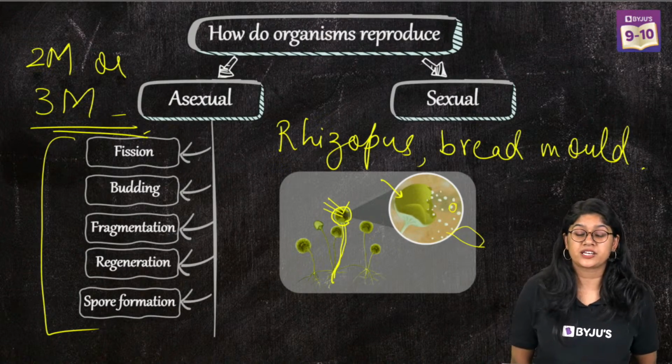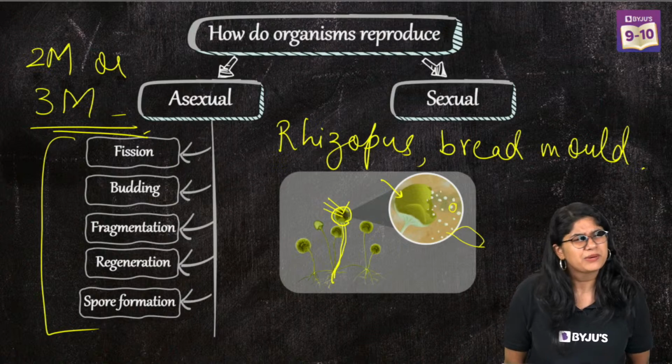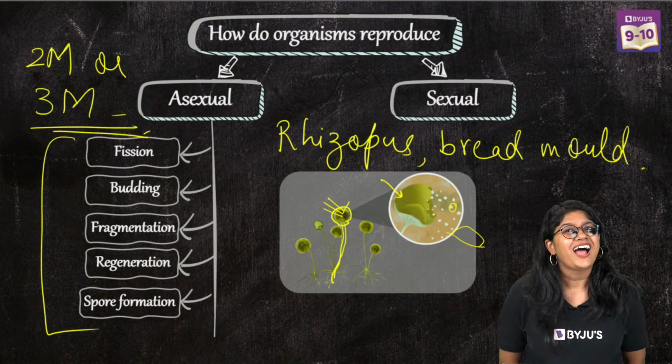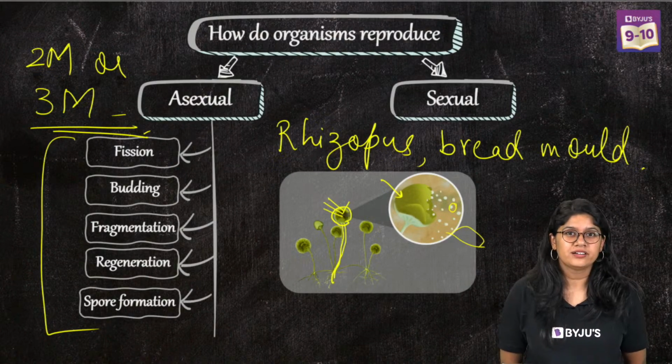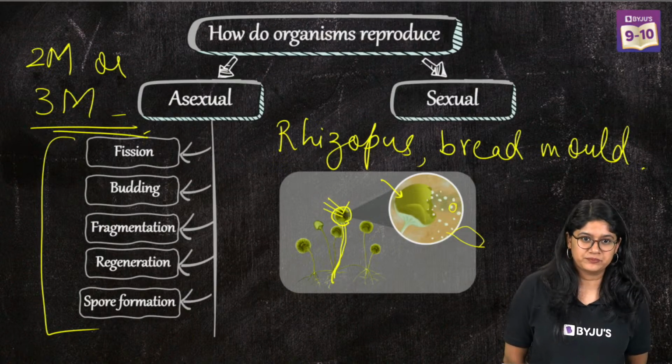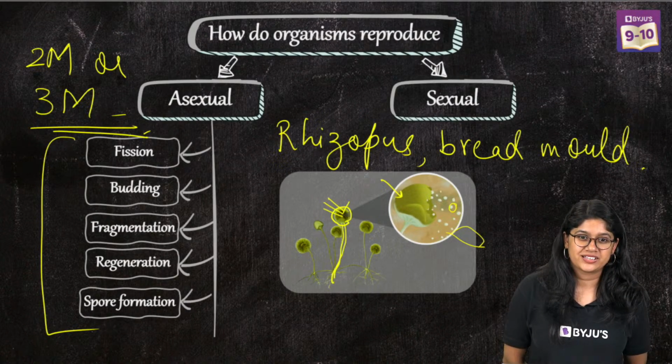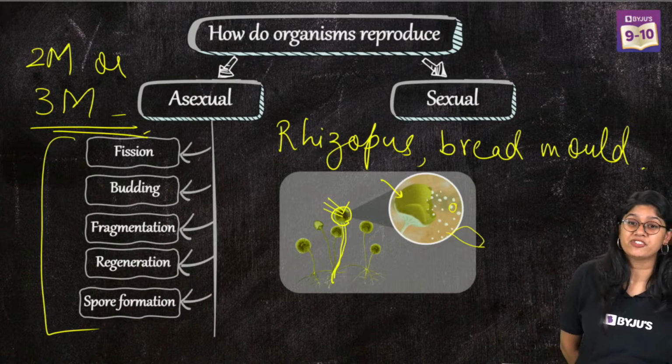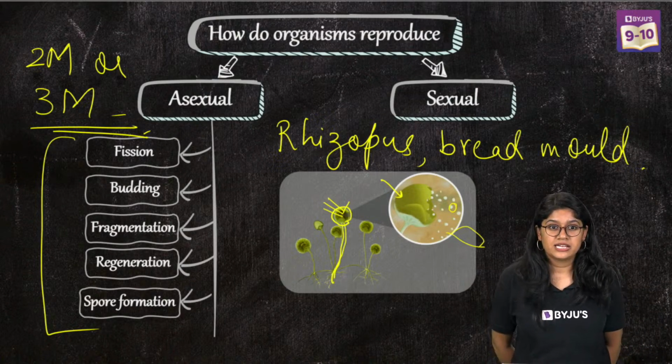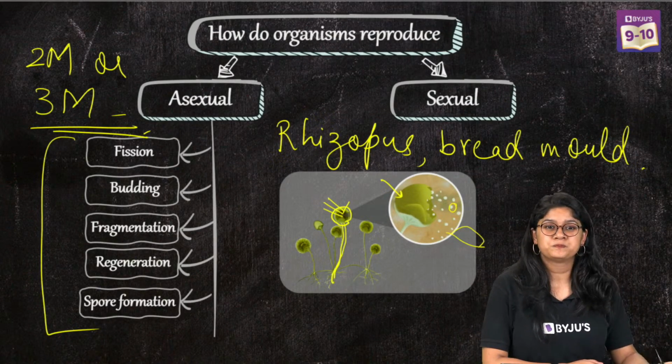Plasmodium and malaria: malaria is a disease, right? And the causing agent over here is Plasmodium. In bacteria we'll be able to see fission happening. Okay? Yes, everyone, are we clear?